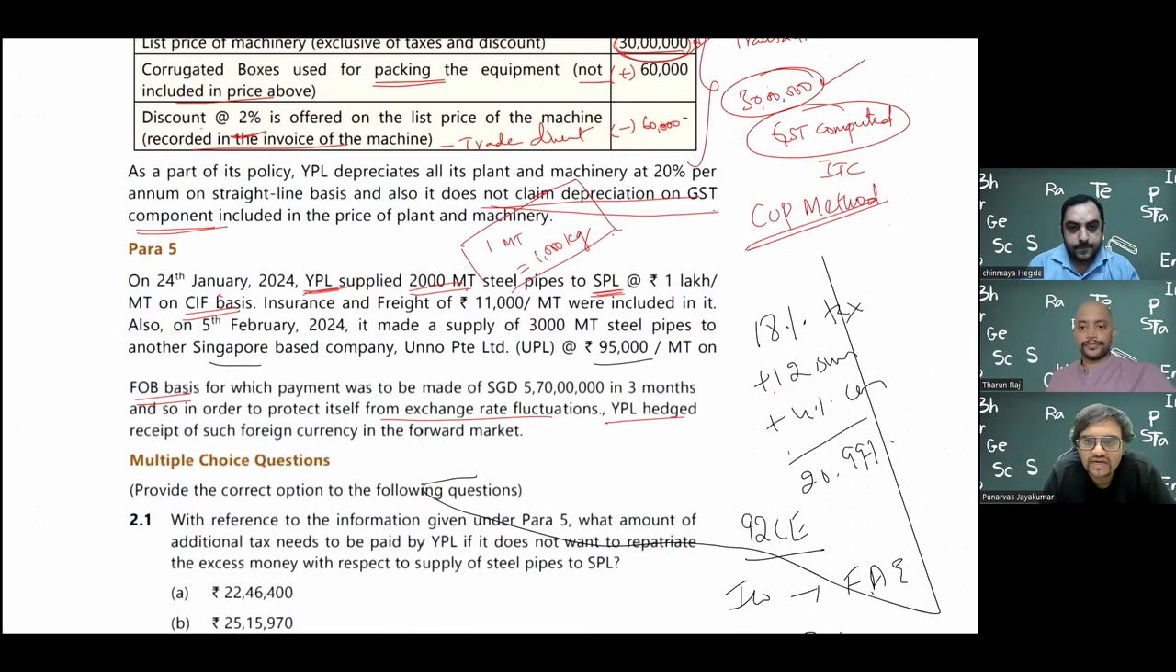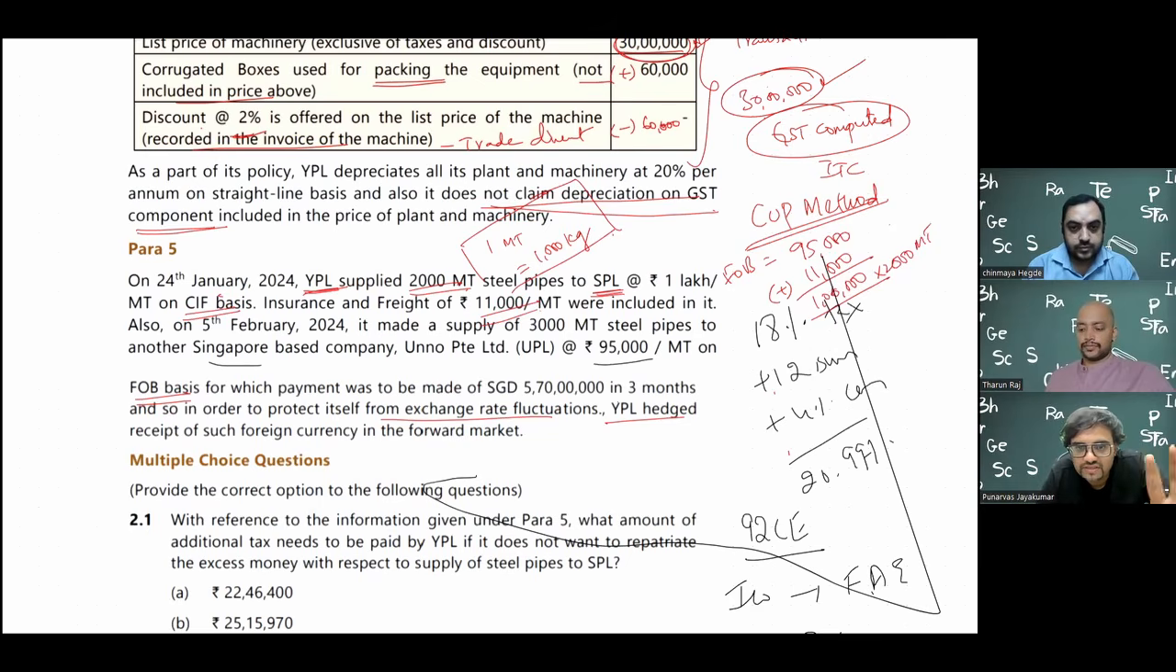So I have to add the freight. Sir, can you please write? 95,000 is the rate to the unrelated party, that is at FOB. I have to bring it to CIF, so I have to add 11,000 per metric ton. So it comes to 1,06,000 per metric ton. And you basically have 2,000 metric tons, guys.